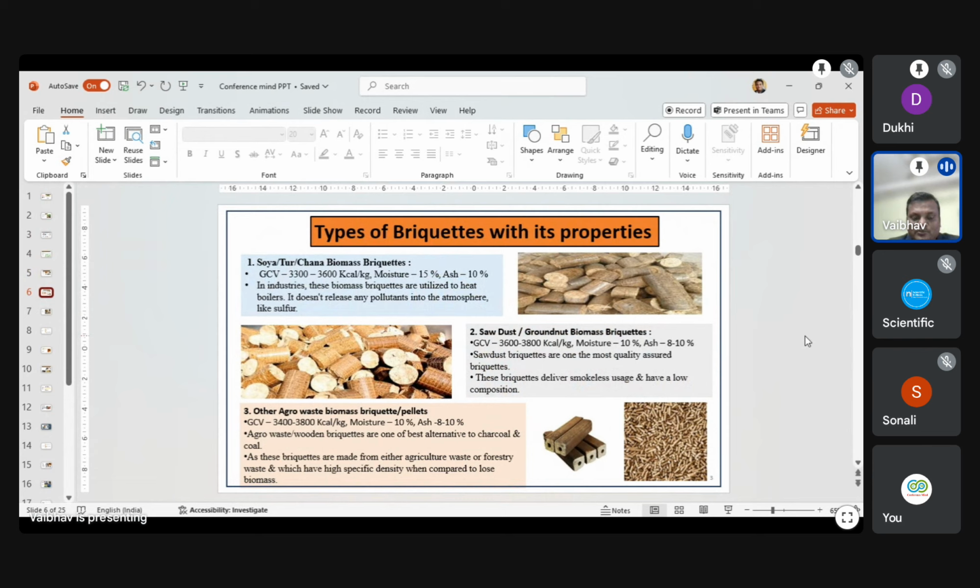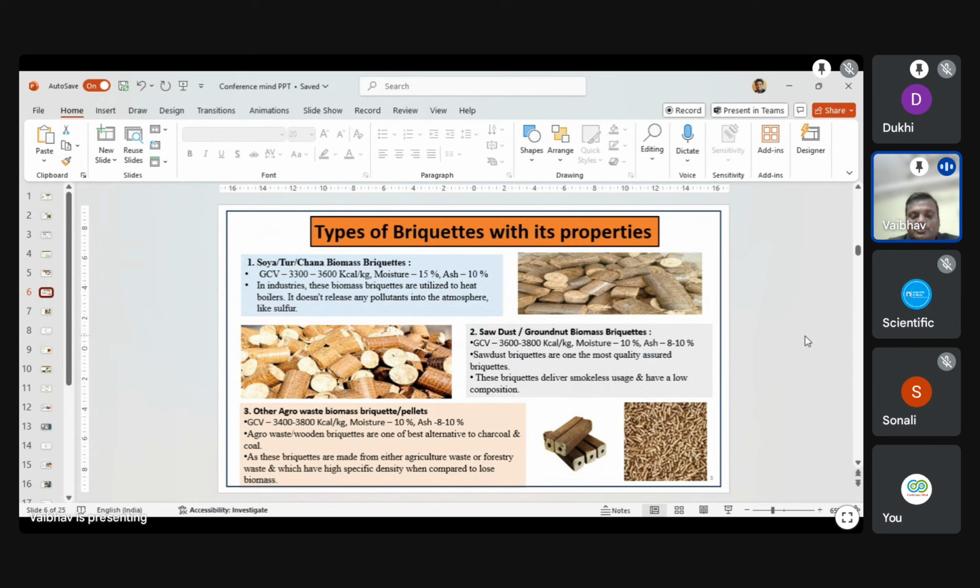With soya alone we cannot get the maximum pressure or boiler combustion, so we need to add some high GCV products like groundnut and sawdust. The second has a GCV of 3600 to 3900, moisture of 8 to 10% and ash of 8 to 10%.